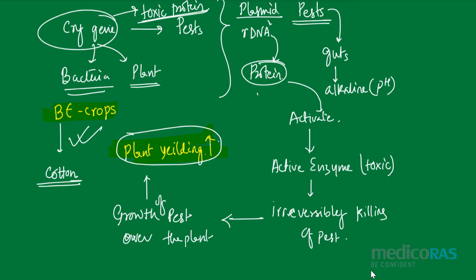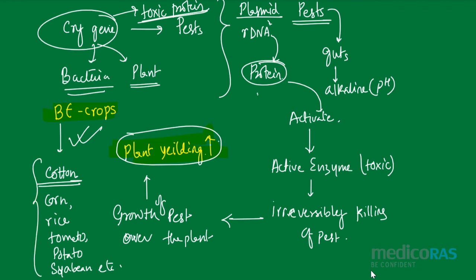And later on, many plants like corn, rice, tomato, potato, and soya bean, etc., the Bt or the Bacillus thuringiensis plasmid was introduced. Therefore, all these plants are considered under the Bt crops. So I hope you have understood this cry gene concept.